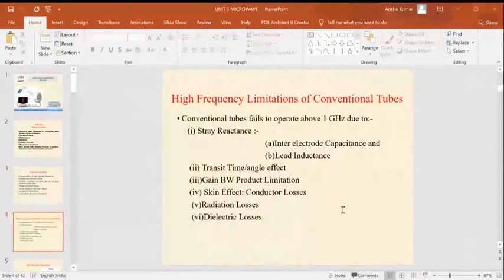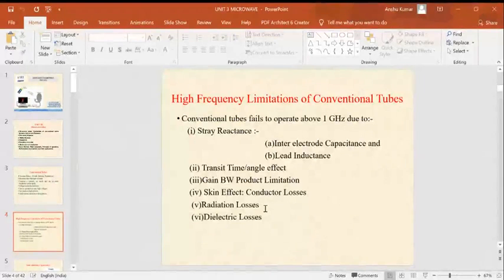In the second PPT, the heading is high frequency limitation of conventional tubes. Conventional tubes fail to operate above 1 gigahertz due to the following reasons.